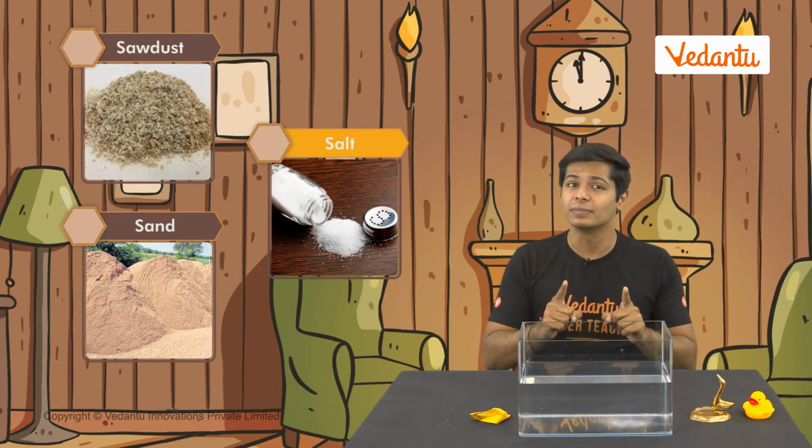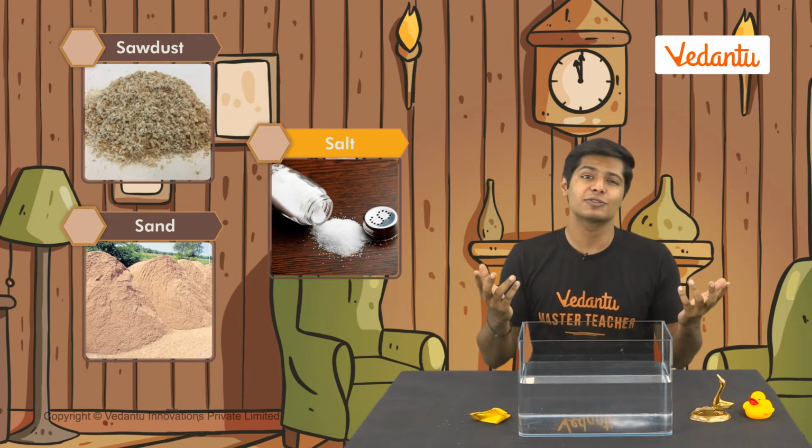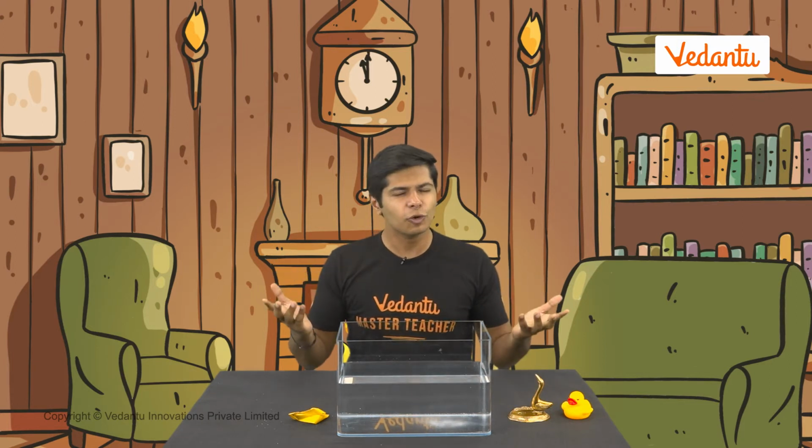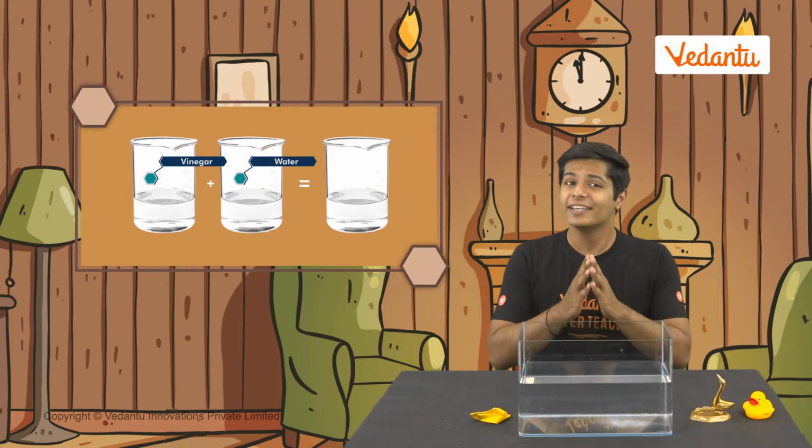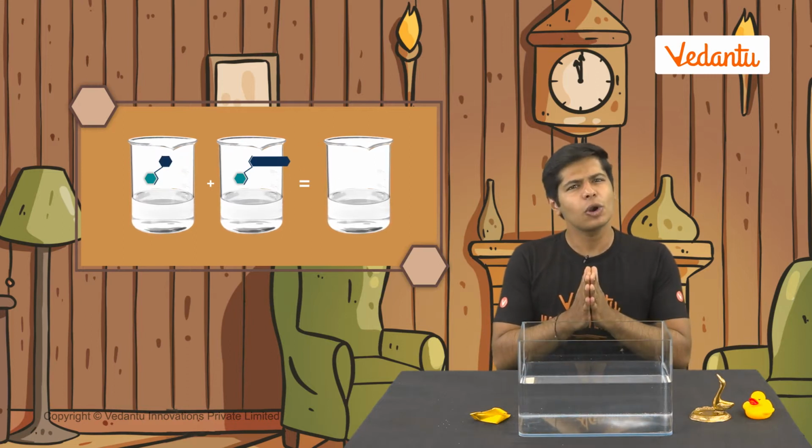Salt is soluble, while sawdust and sand are insoluble as they don't dissolve in water. What about liquids like vinegar and oil? Are they soluble in water? Let's check. If we pour vinegar in water, it gets dissolved. So, it's soluble. And now what about oil?